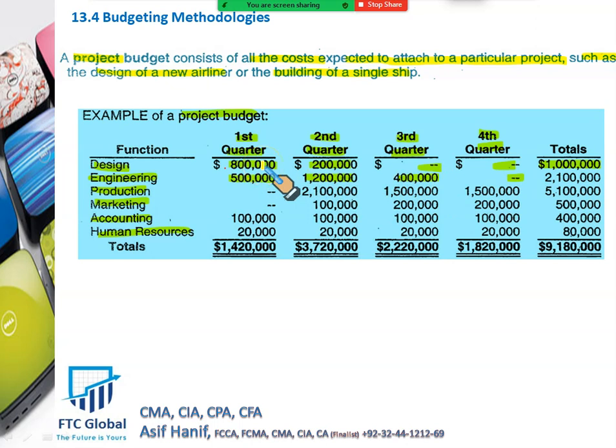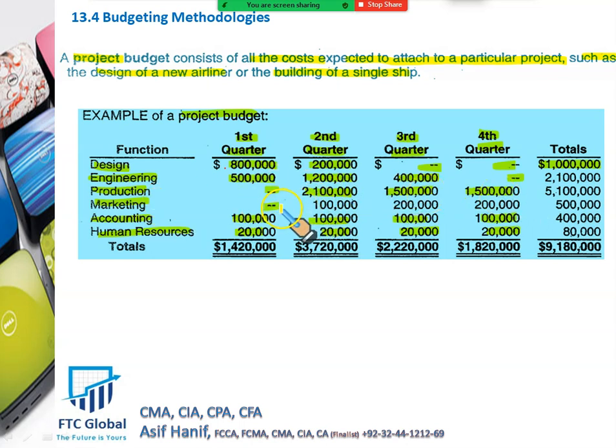Since the project was in designing and engineering in the first quarter, there was no production, there was no marketing, but accounting is always there. We need an accountant even when there is no business. Accountants and human resources are always present. That's why their cost exists in all these quarters. But production started in the second quarter and ended in quarter 4.